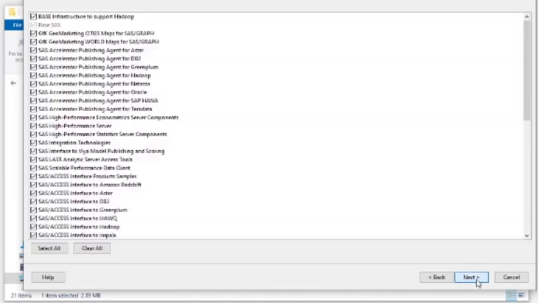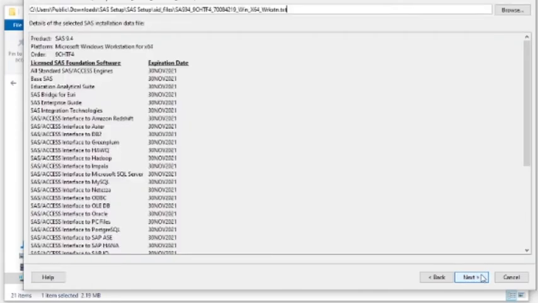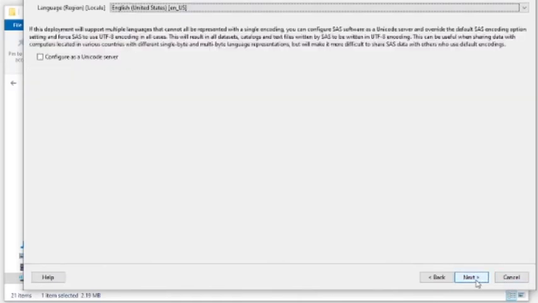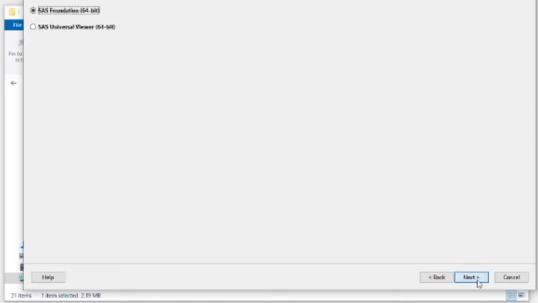Click Next. Click Next. Click Next. On the Languages window, click Clear All so that English is the only language selected, unless you need other languages. Click Next. Click Next. Click Next.